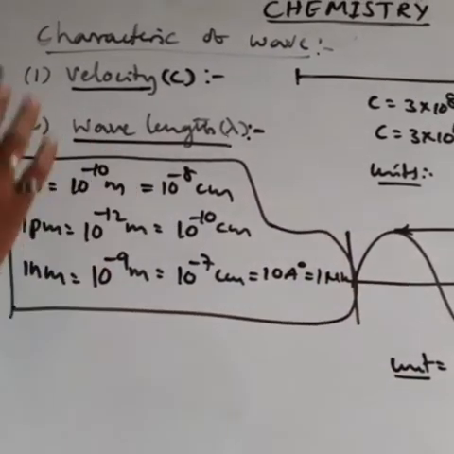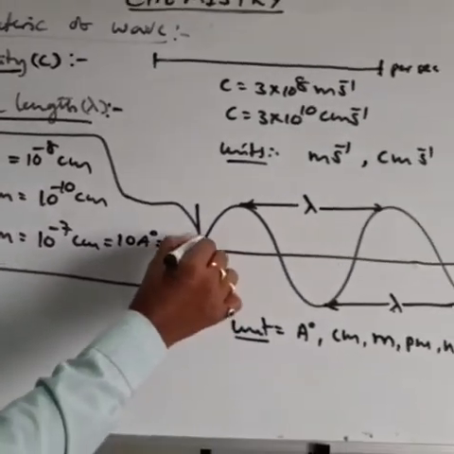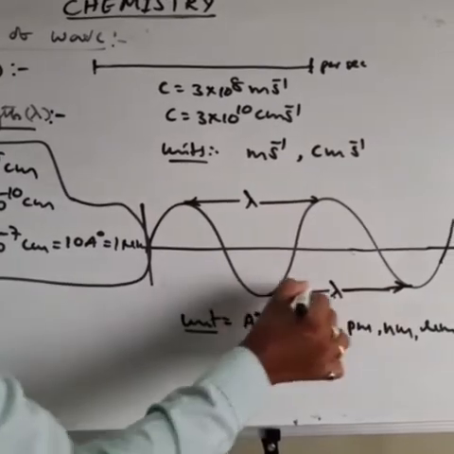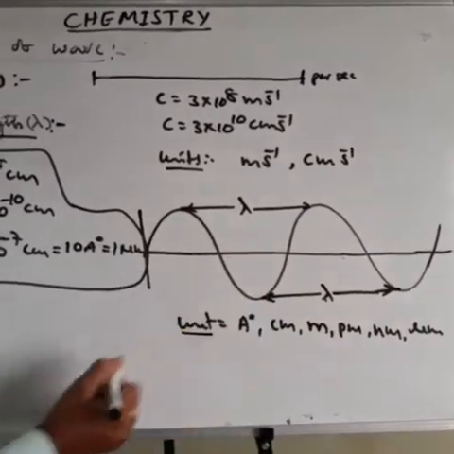So that is about the wavelength. Once again, what is wavelength? The distance between two successive crests or two successive troughs. That distance is nothing but wavelength. Then what are the units of the wavelength?